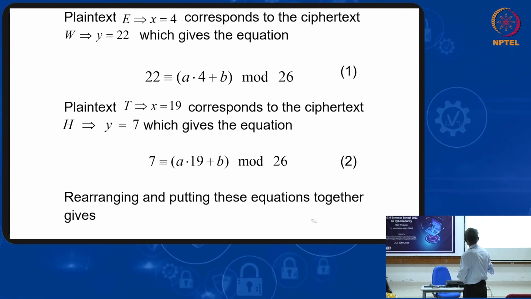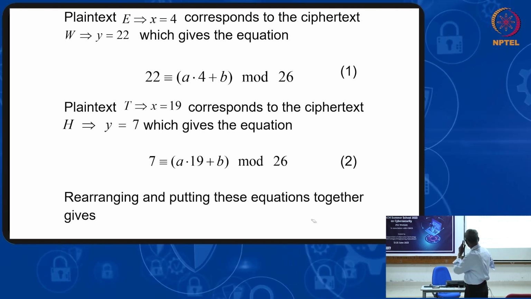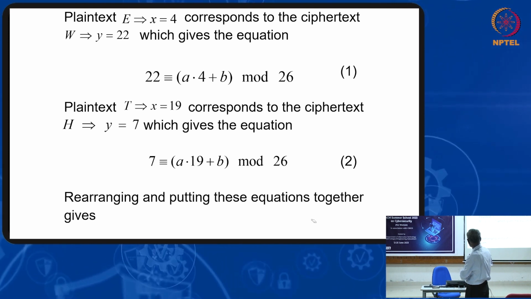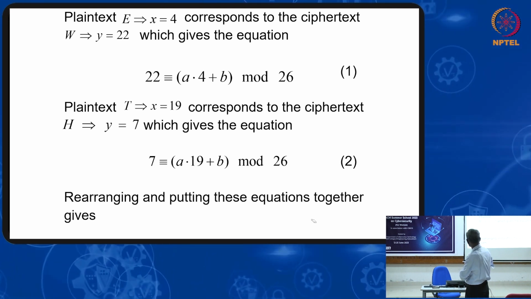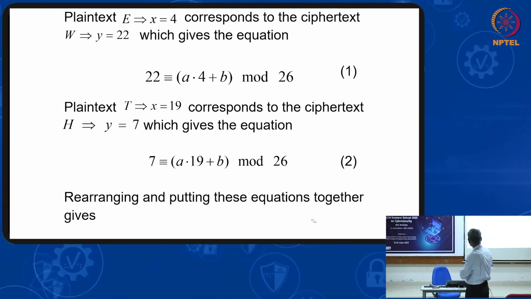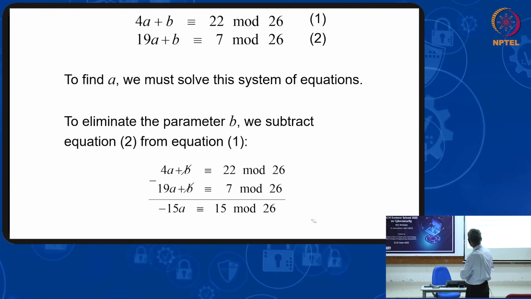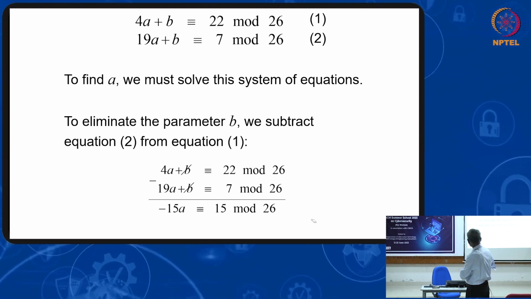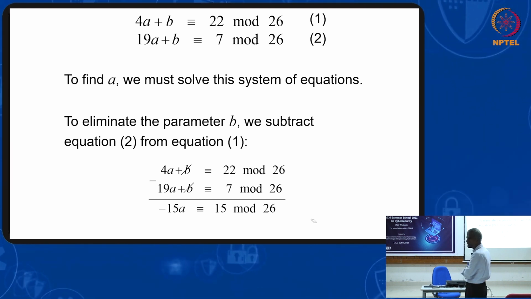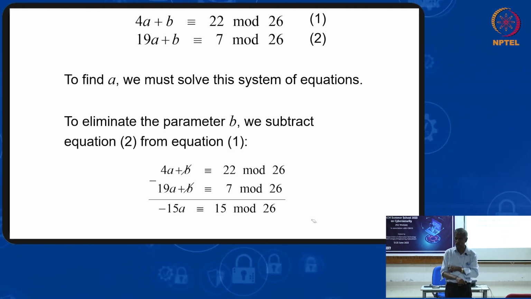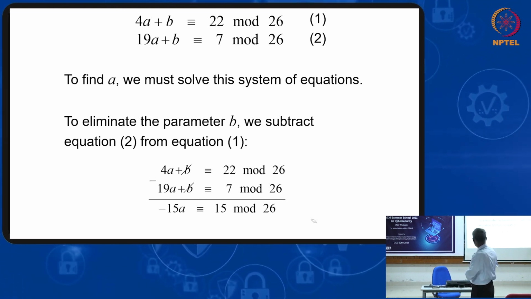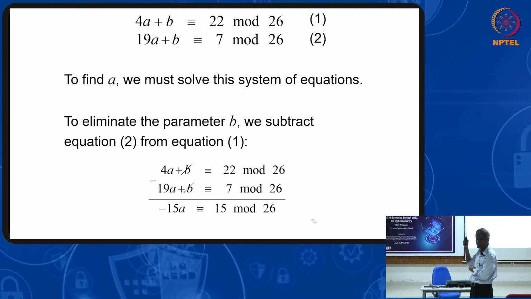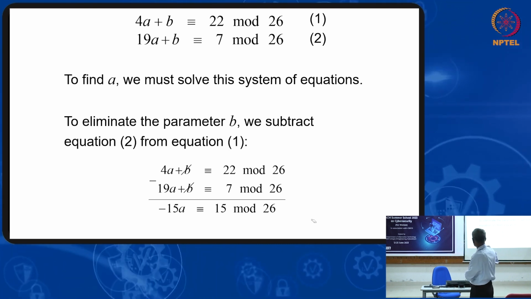Suppose you are given some X. X equal to 4. Y will be known if you know a and b. Suppose we are giving some a and some b, you can find the Y value. But if you know only the ciphertext values and you want to know the plain text value, you have to solve the equation. 22 and 7 are the ciphertext values, Y values. You don't know the X value. To find the X value, you have to solve the equation.